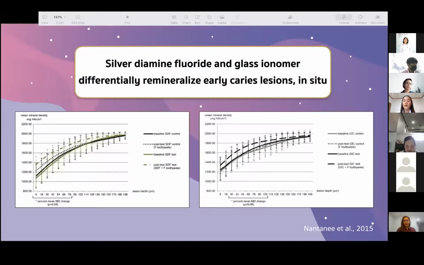Moreover, in the study of Nantanee and Hurlich 2015, they compared the percent mean mineral density in artificial enamel caries lesion at the proximal area of premolar. After applying silver diamine fluoride and glass ionomer cement, the result was that silver diamine fluoride and glass ionomer cement were not significantly different in increased mean mineral density.